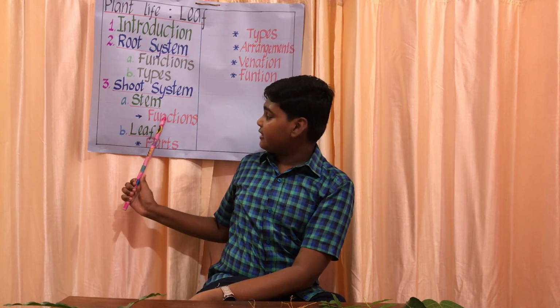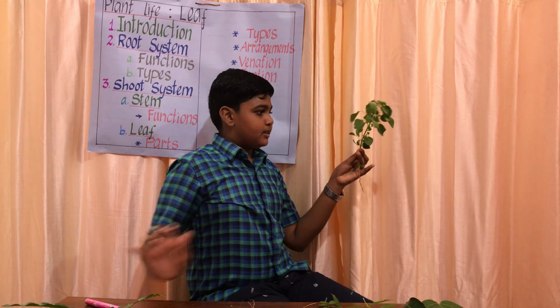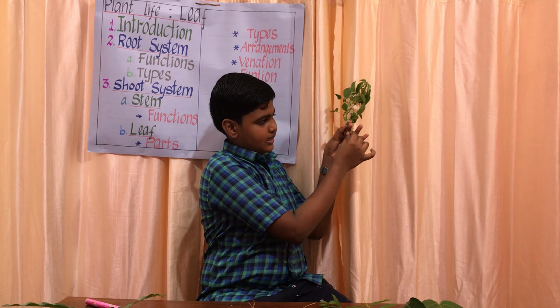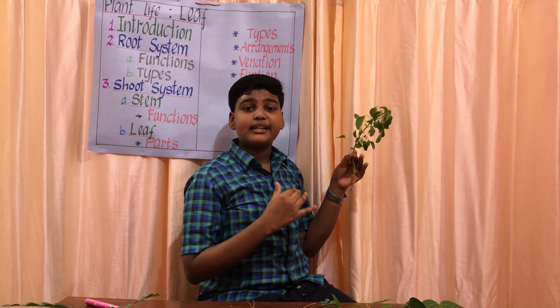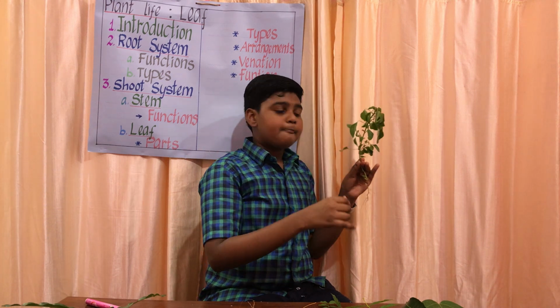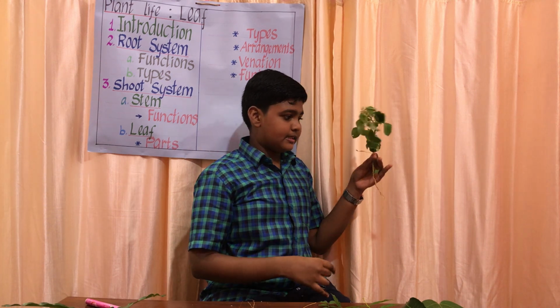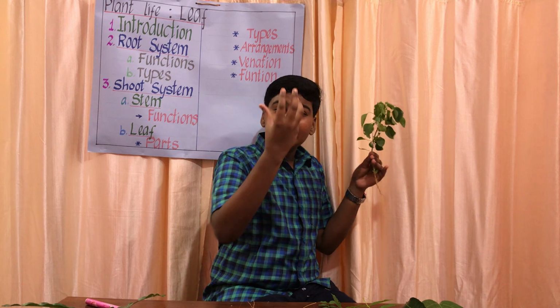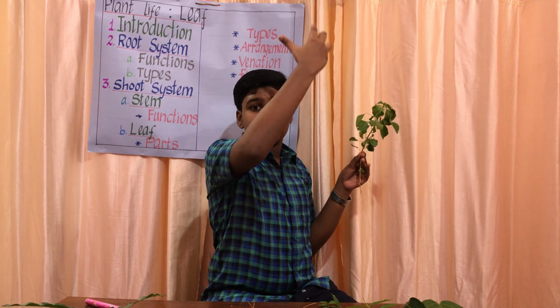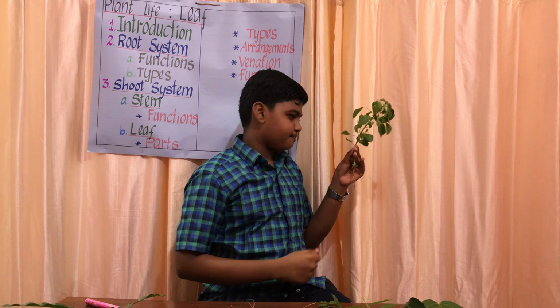Now we can learn the functions of the stem. This is the main stem, and it gives rise to many branches, leaves, fruits, flowers and buds. The stem orients the leaves so that they are exposed to maximum sunlight.